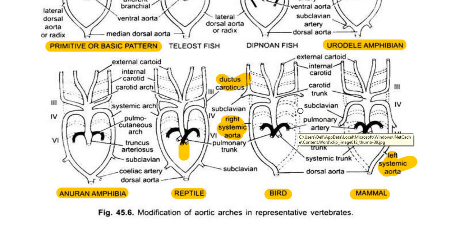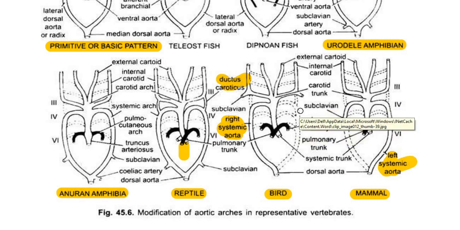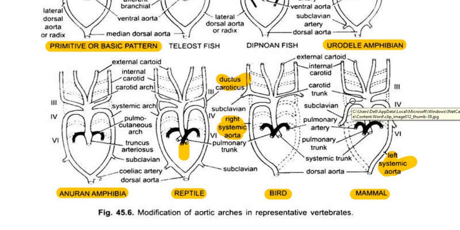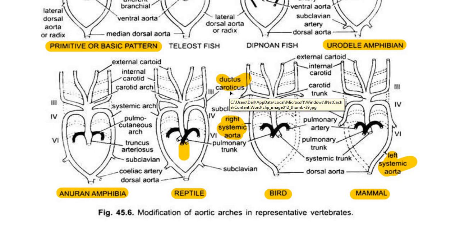So now we can also add one more point here, that there is no ductus caroticus seen in case of bird or mammals, or in any examples in case of bird and mammals, whereas ductus caroticus was seen in reptiles only in snakes and lizards, but in other reptiles it was absent. So if you read in this way, you understand in a very good manner.